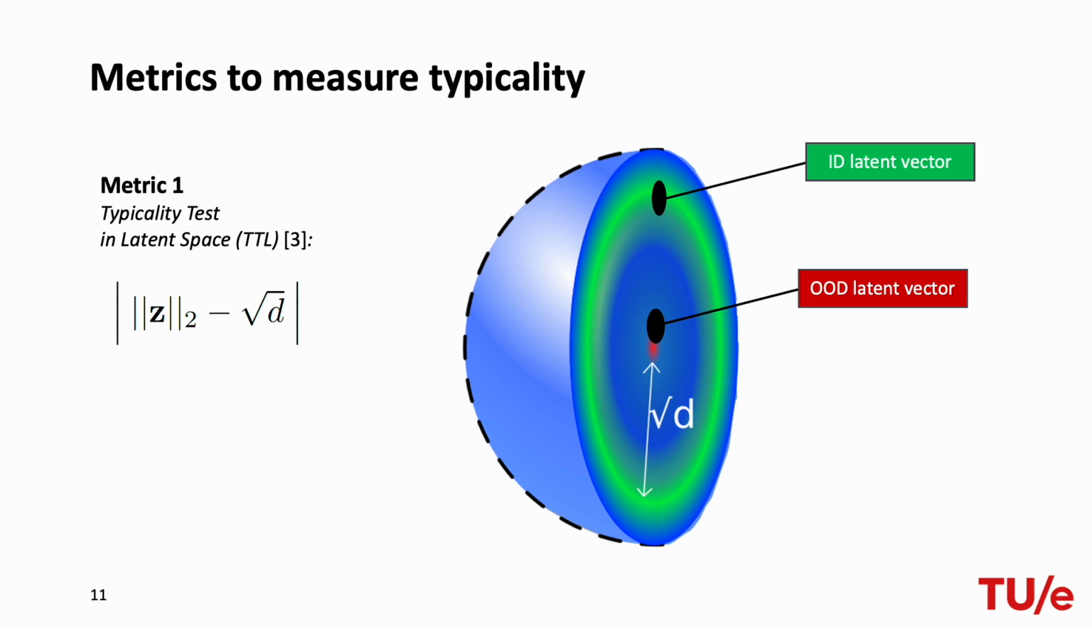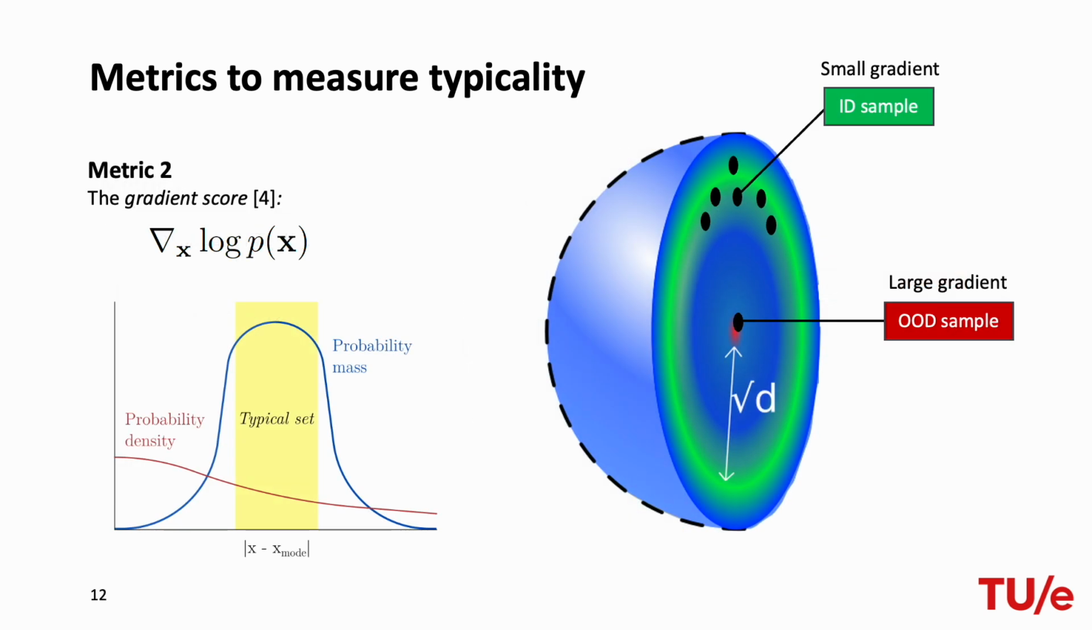Typicality can be quantified using the following metrics. The TTL measures the distance from the typical set in latent space, and samples are flagged as OOD when it falls outside of the typical set. On the other hand, we have the gradient score, which juxtaposes typicality with the probability mass. The typical set resides at high probability mass. This is due to the volume density relation of a high-dimensional Gaussian. So a high gradient would mean that the sample is not in a space of high probability mass, which we then would flag as OOD in that case.